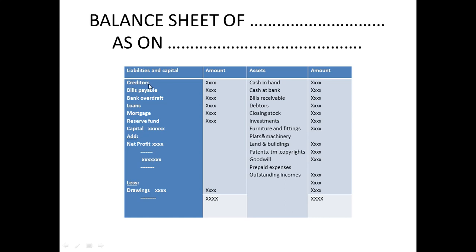The next one is bills payable. Bills payable is nothing but basically a promissory note. It is a promissory note which will be given to a person to whom I have to give an amount, like creditors only, I have to give payment to them, right? So I am going to give them a promissory note that on that particular day I am going to pay back to you. So that is also a kind of liability from my side. So that is also bills payable. In the same manner, bills receivable is the opposite.